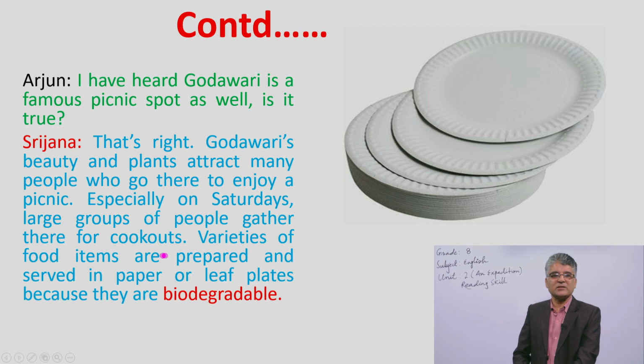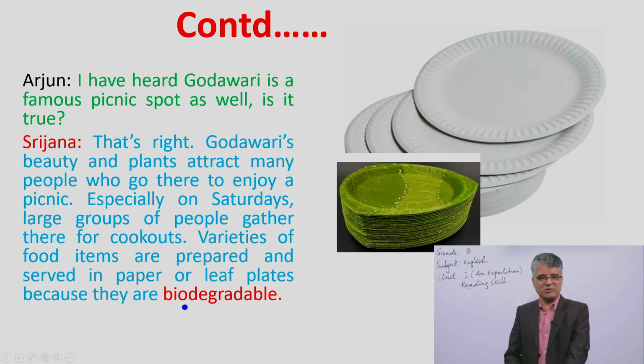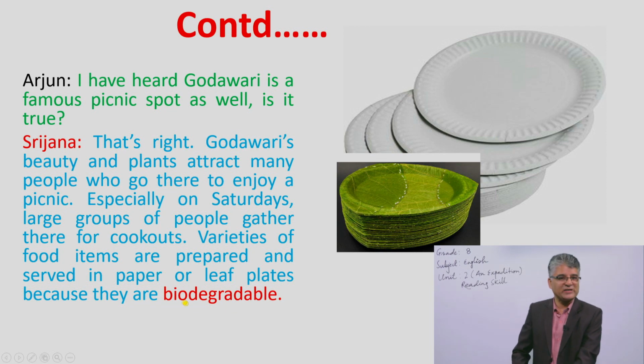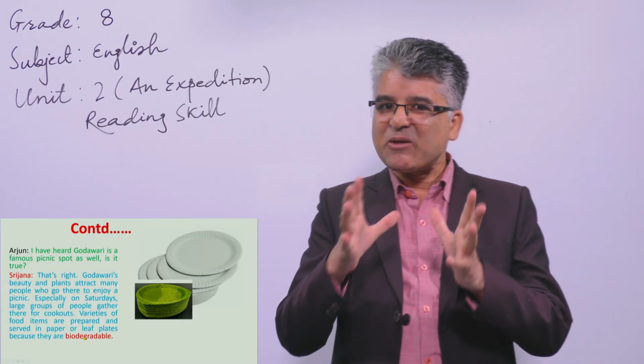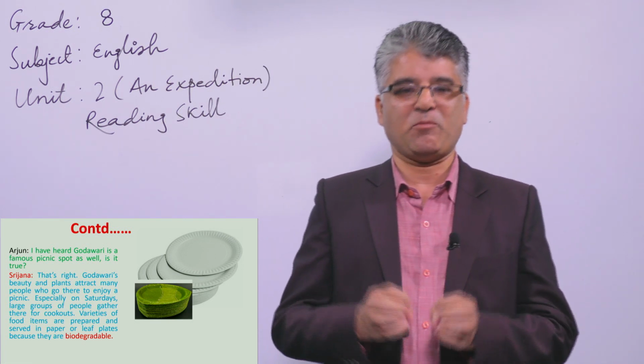Varieties of food items are prepared and served in paper or leaf plates. These are the paper plates, you see, and they are biodegradable. Biodegradable, a very interesting terminology, means they are eco-friendly, ecological, or easily decomposable, because they don't harm the environment.